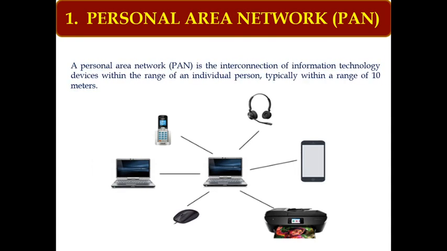The range for a personal area network is 10 meters, and it may or may not be wired. It can be wireless also. The devices which can be connected are any laptop, desktop, printer, modem, smartphones, headphones, like that. We can connect all these devices and form a personal area network.